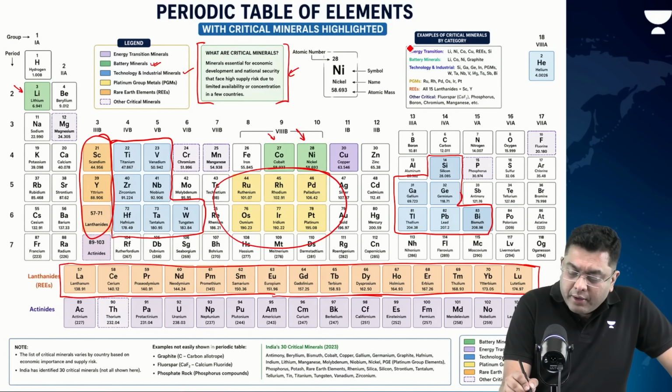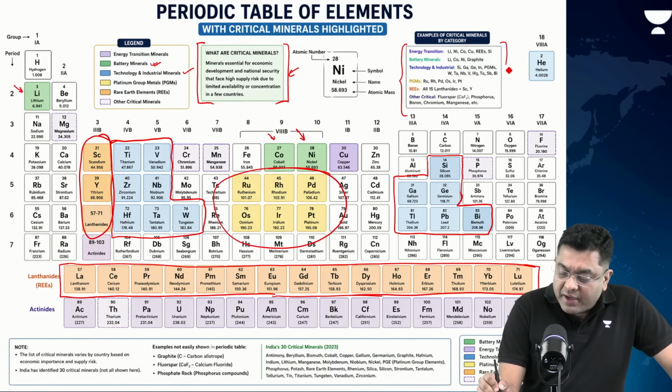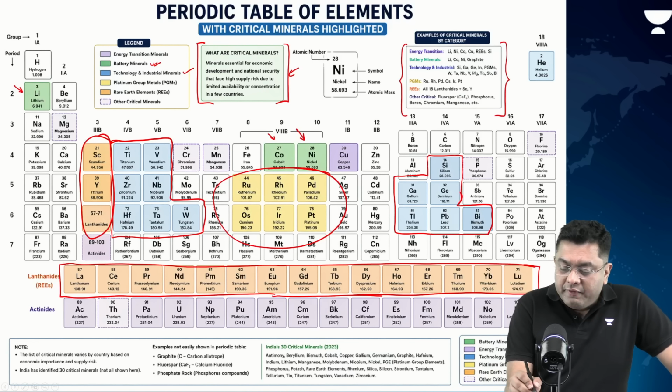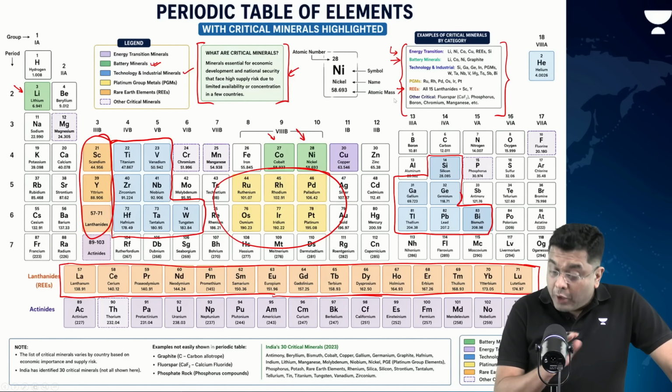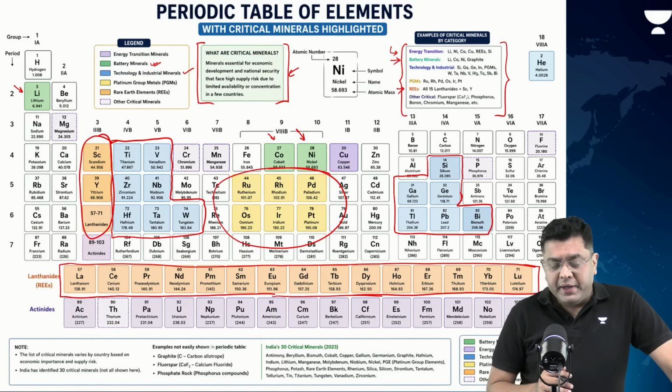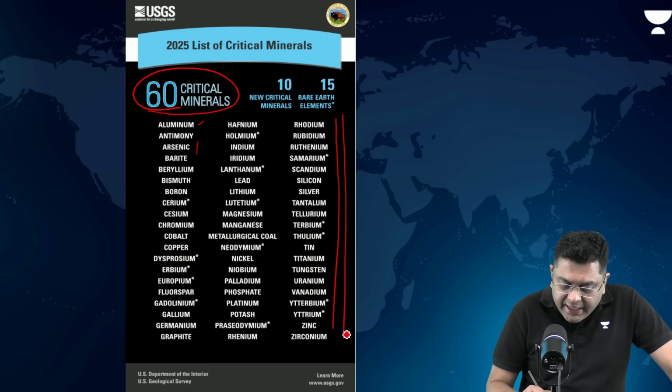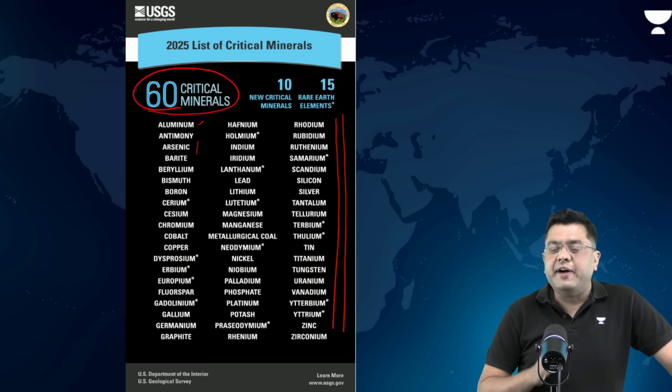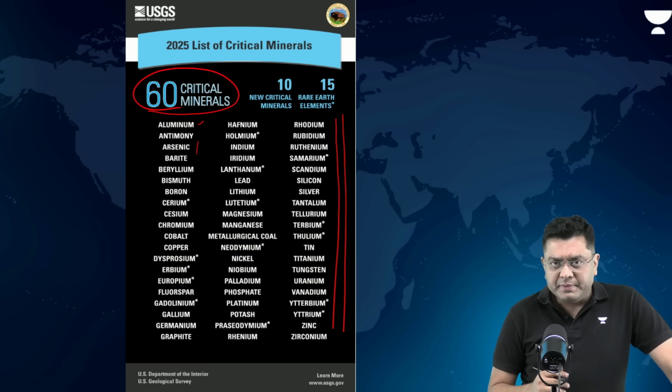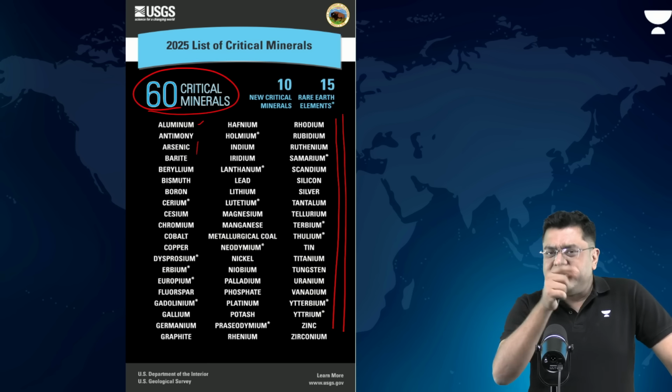Now, here, for your convenience, you have the critical minerals by category as well. Which of them are energy transition, which of them are battery minerals, which of them are rare earth elements. So, all of them are a part of the critical minerals. So, this has been largely the list which has also been finalized by the Indian government. Now, let's take an example of a couple of them.